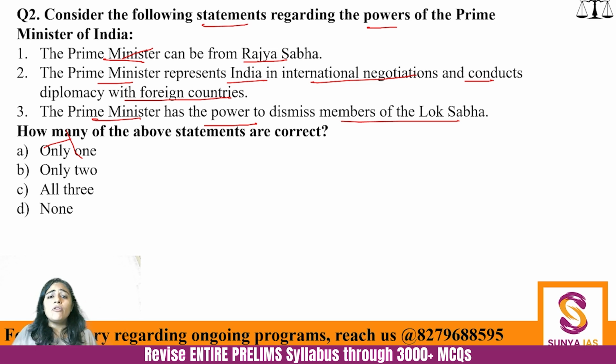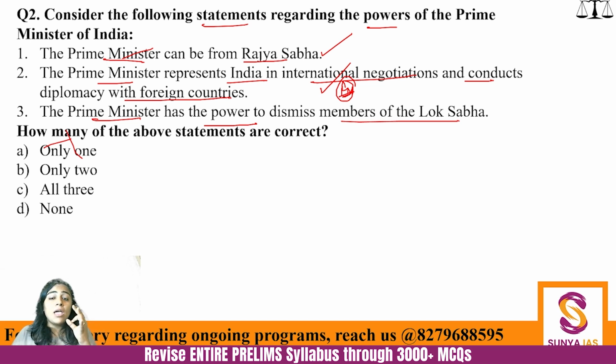One by one. We know the first statement is correct. Indira Gandhi, Manmohan Singh, we have talked about it. The second statement is actually correct, and this is one of the functions of the Prime Minister. Now you might think that this should be the Foreign Minister, the External Affairs Minister, who conducts diplomacy and so on.